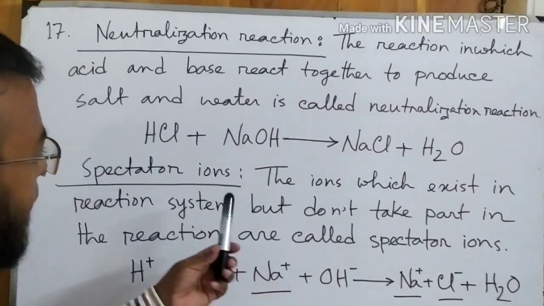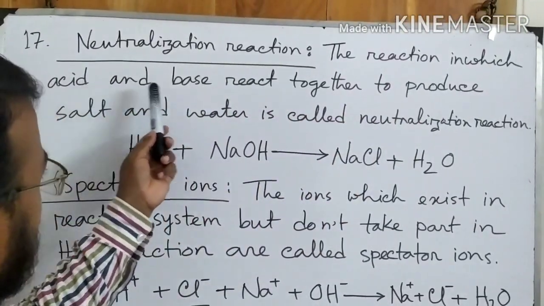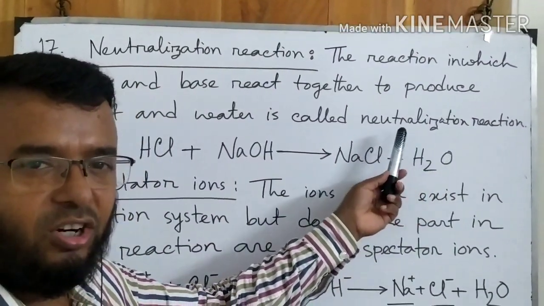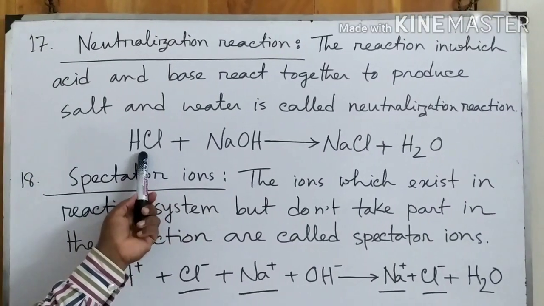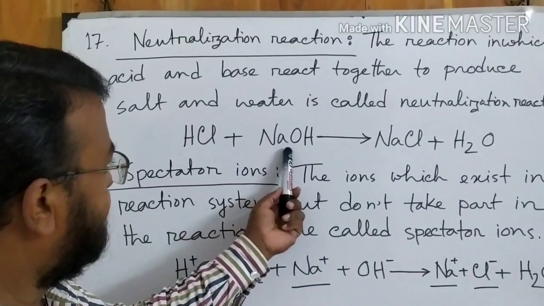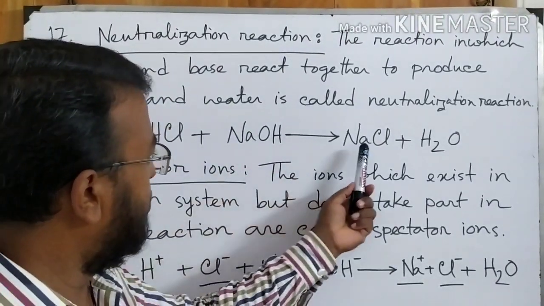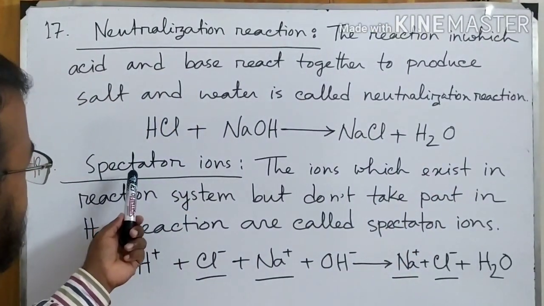So again I am telling, neutralization reaction, the reaction in which acid and base react together to produce salt and water is called neutralization reaction. I have given example. First one, hydrochloric acid and sodium hydroxide. It is acid, it is base. They react together to produce salt and water, sodium chloride and water. Okay, now what is spectator ions?